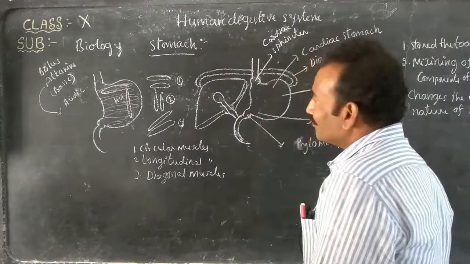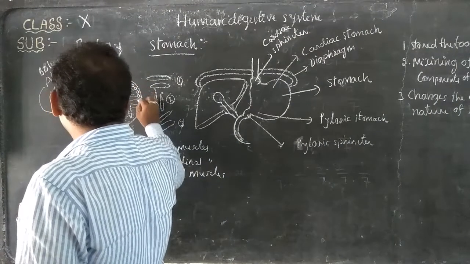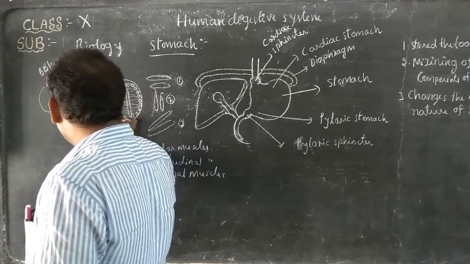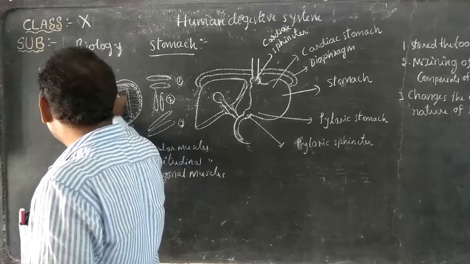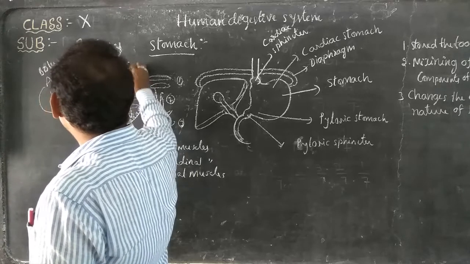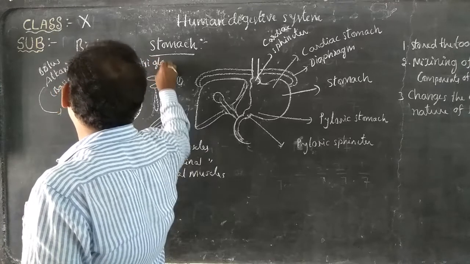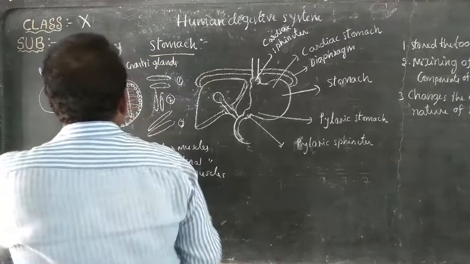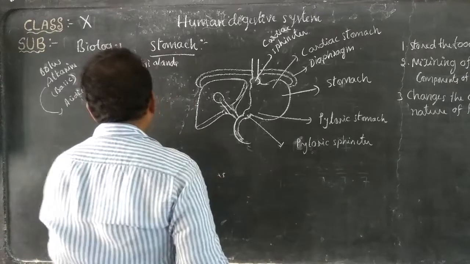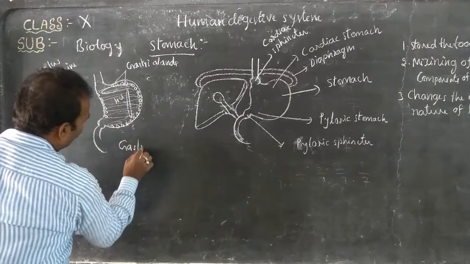Next, look here. In the wall of the stomach, there are the gastric glands. What gland cells are present in the wall of the stomach? Gastric glands. These gastric glands produce a digestive juice called gastric juice. What is the digestive juice? Gastric juice.